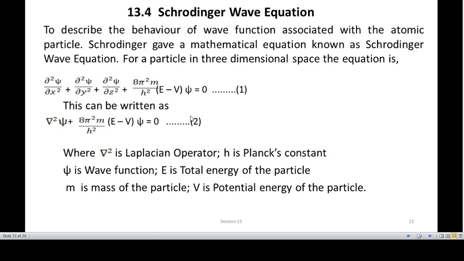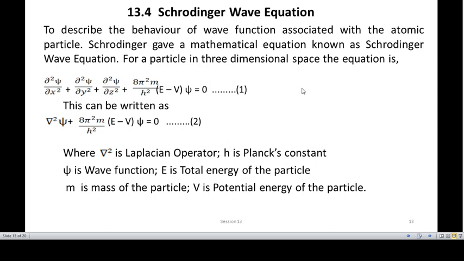Okay, according to the Schrodinger equation, it is given by dou square psi by dou x square plus dou square psi by dou y square plus dou square psi by dou z square plus 8 pi square m by h square into E minus V into psi is equal to 0, where E is the total energy and V is the potential energy, m is the mass of the particle, h is Planck's constant, psi is the wave function. Okay, you can write the same equation in another way, that is del square psi plus 8 pi square m by h square into E minus V into psi is equal to 0.